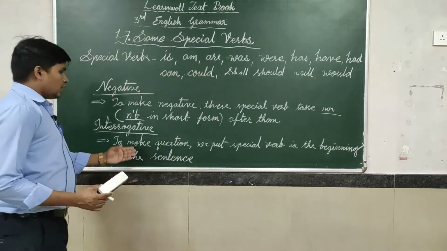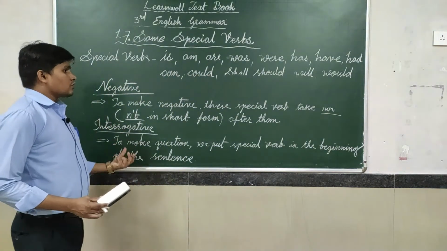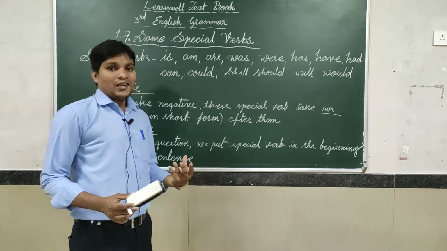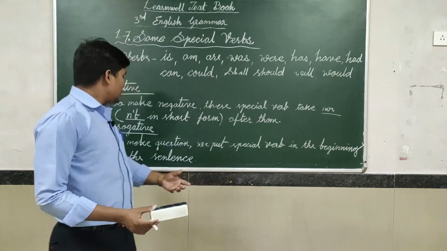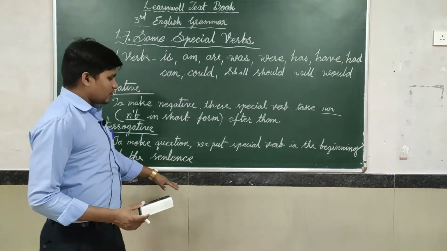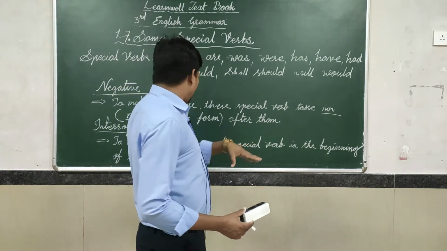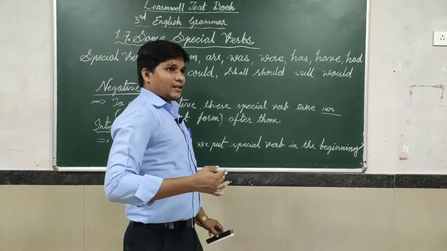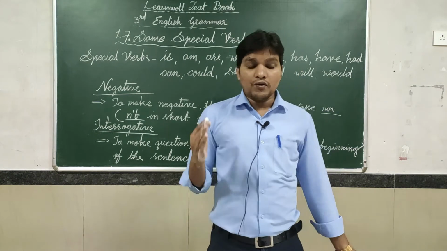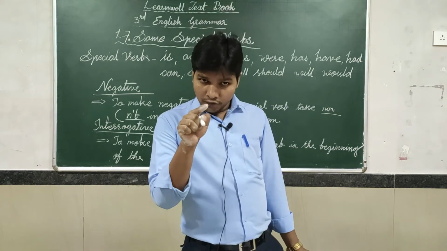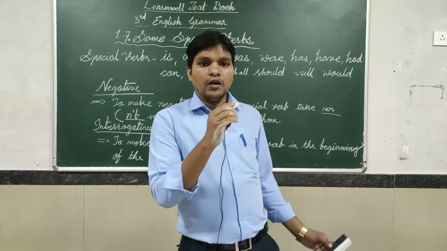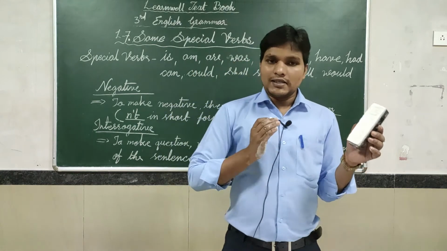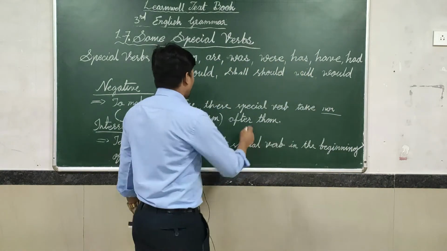Now we are going to discuss interrogative. When you change a special verb into an interrogative form, I mean to make a question, what do we have to do? Let us see the first definition. To make questions, we put the special verb in the beginning of the sentence. First we have to put the special verb in the beginning of the sentence.